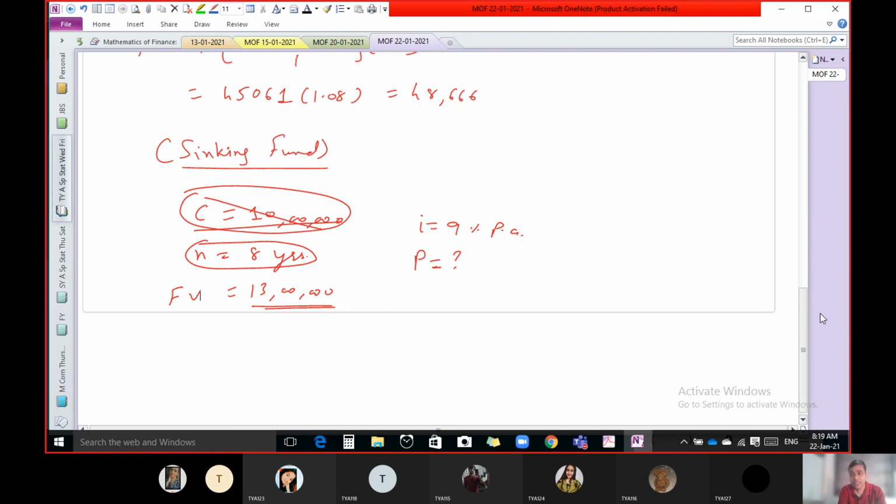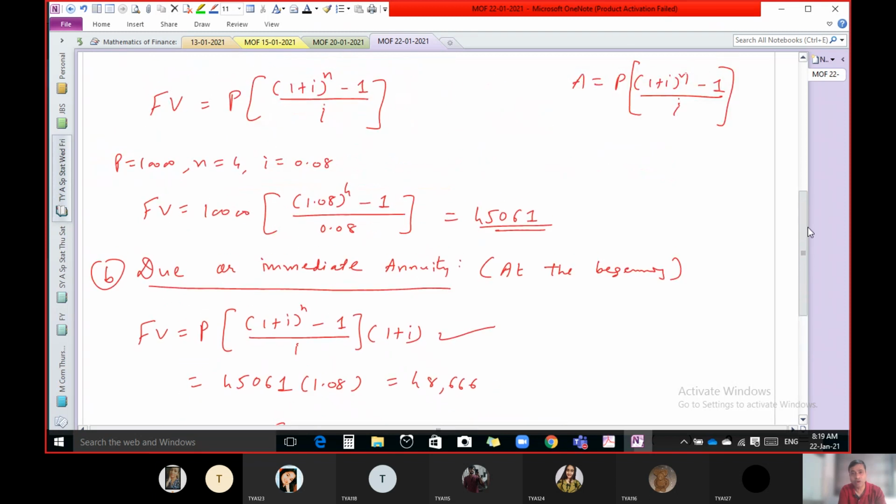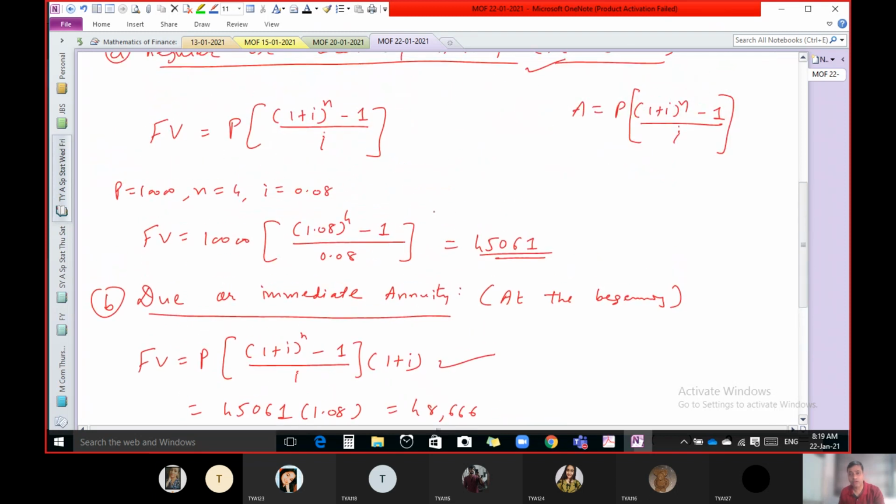It's like this. If I want 45,061 rupees at the end of 4 years, and every year I will get 8% rate of interest, then what amount do we have to invest every year? The answer is 10,000.